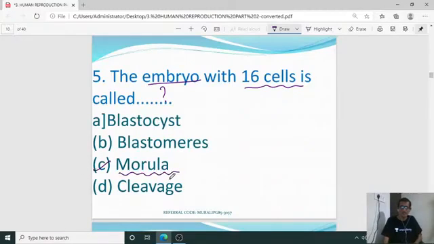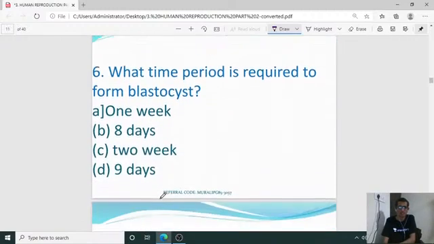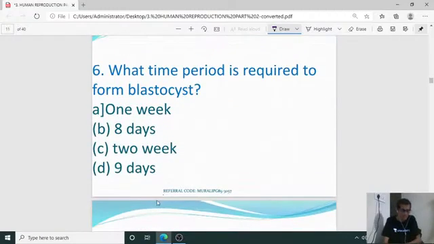Morula is the right answer, where a 16 celled structure is formed. All the cells are identical and grouped together, a mass of 16 cells, and it is called morula. Morula later gives blastula and later it gives gastrula. So the right answer is C for the fifth question.